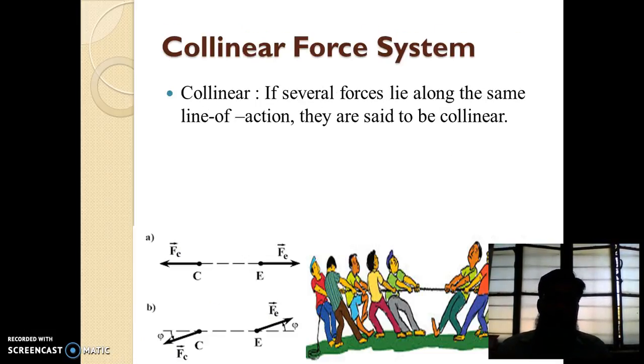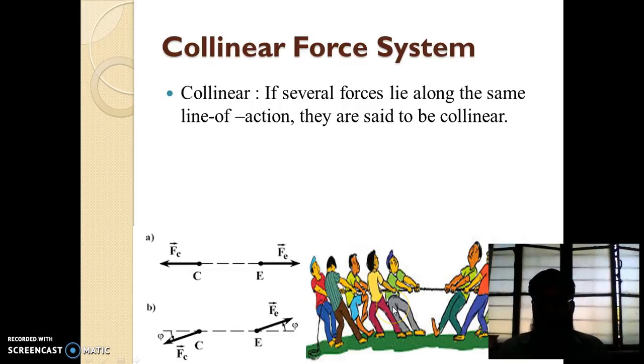Another force system is collinear force system. If all the forces acting on a body have the same line of action, then that force system is called collinear force system. Here there are two forces acting on a body, and both are in the same line. The line of action of both forces is the same. So this is an example of collinear force system.